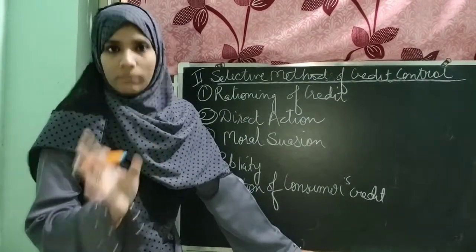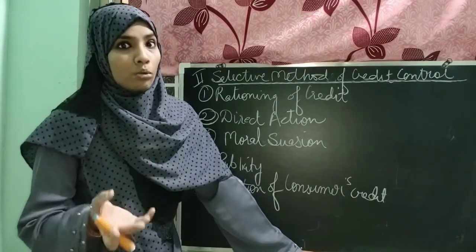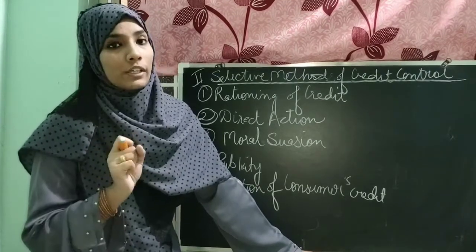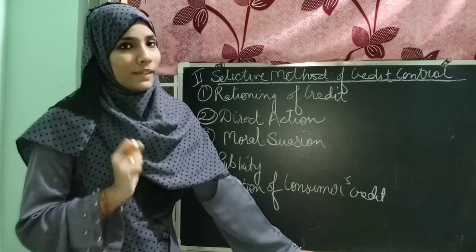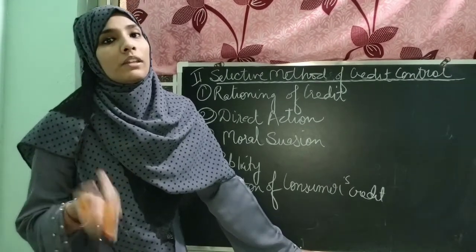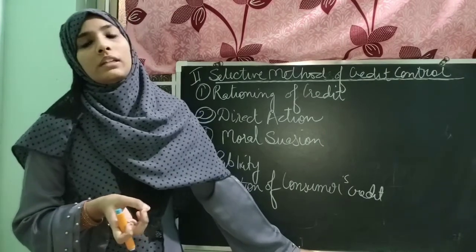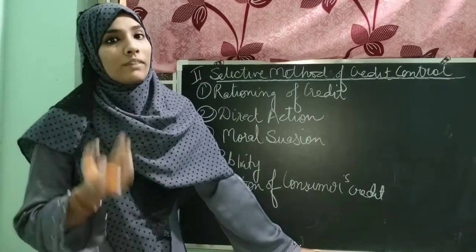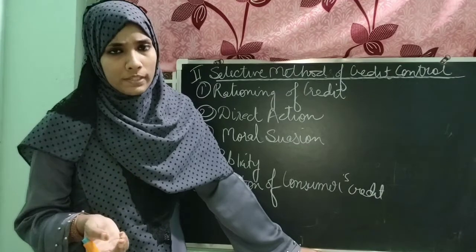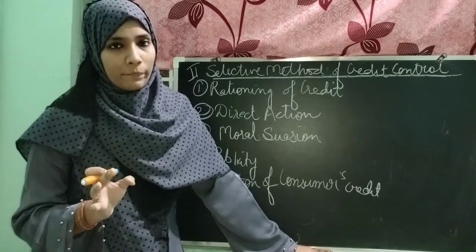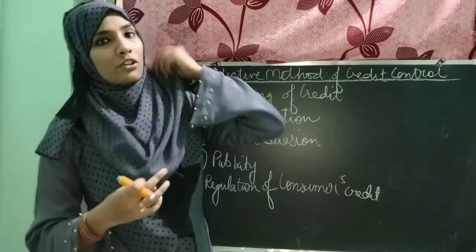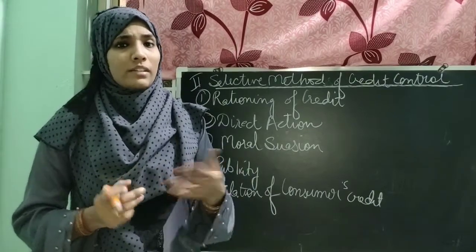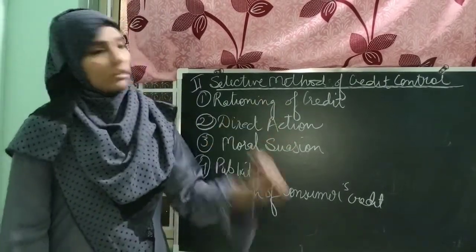Let's suppose any commercial bank fails to follow the instruction given by the RBI in lending loans. Then what action can the RBI take? Basically, the RBI can deny giving finance to the commercial bank in a tough situation, in financial problems. They can deny giving loans for help purposes to the commercial bank. It's a kind of direct action taken by the RBI on those commercial banks which fail to follow the instructions given by the RBI.